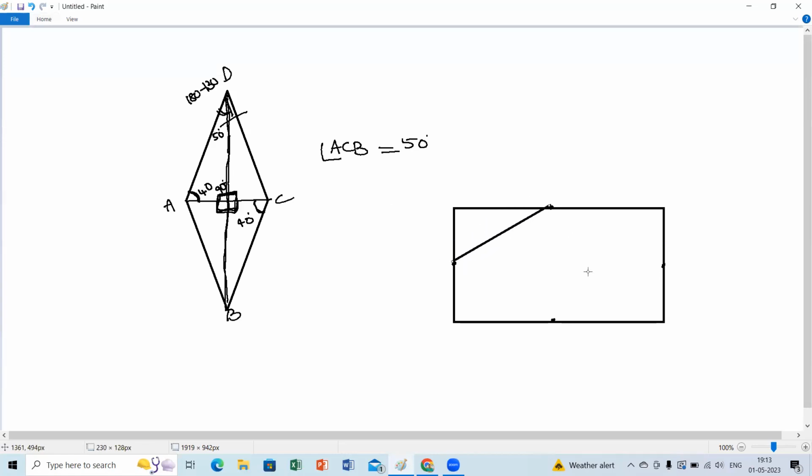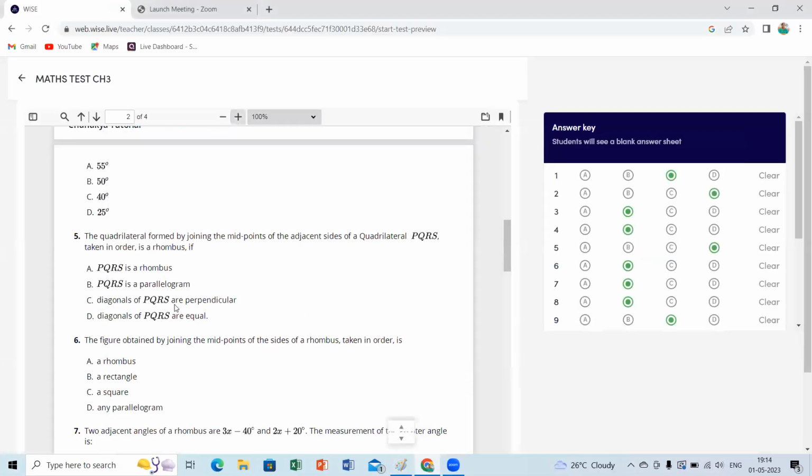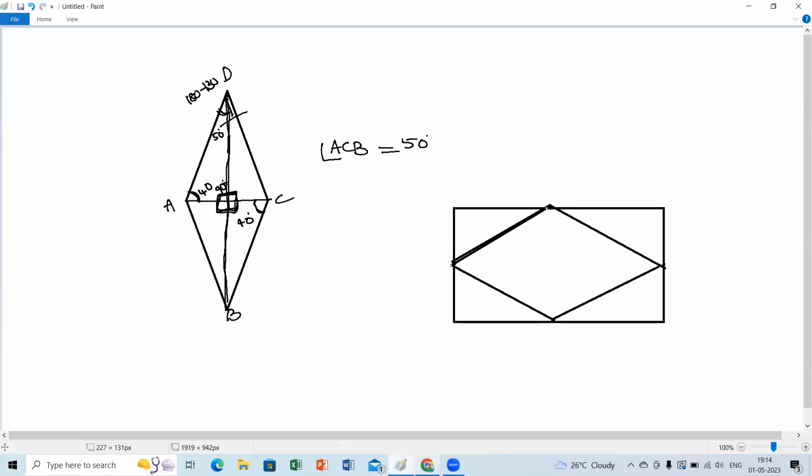Which shape will you obtain if you join the midpoints? Rhombus? Is it a rhombus or a parallelogram? What is another option given here? Diagonals of PQRS are perpendicular. Which shapes have perpendicular diagonals? Square and rhombus.